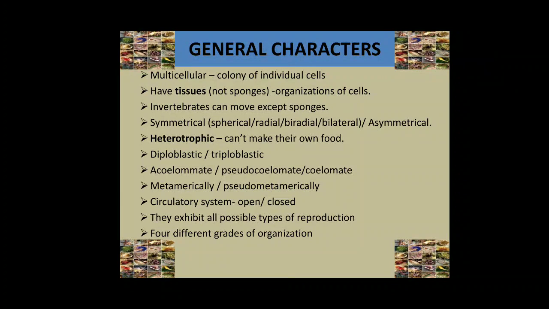Invertebrates are metamerically or pseudo-metamerically segmented. Segmentation is the division or differentiation of the body into distinct portions called segments or metameres, or it is known as somite. In earthworms, there is a linear arrangement of segments one behind the other. This type of segmentation is called metamerism, and the animals are called metamerically segmented. For example, Annelida and Arthropoda.